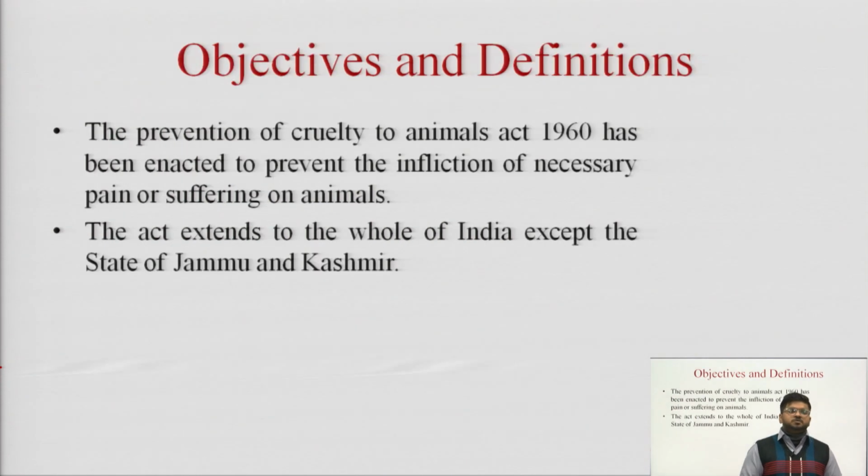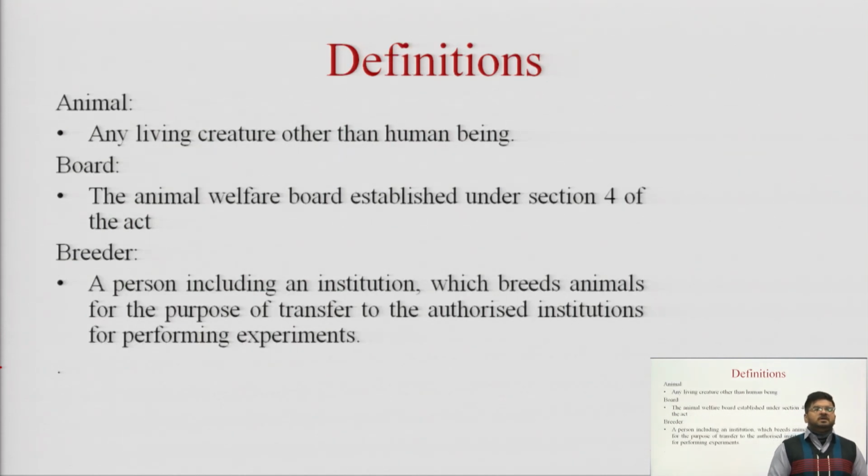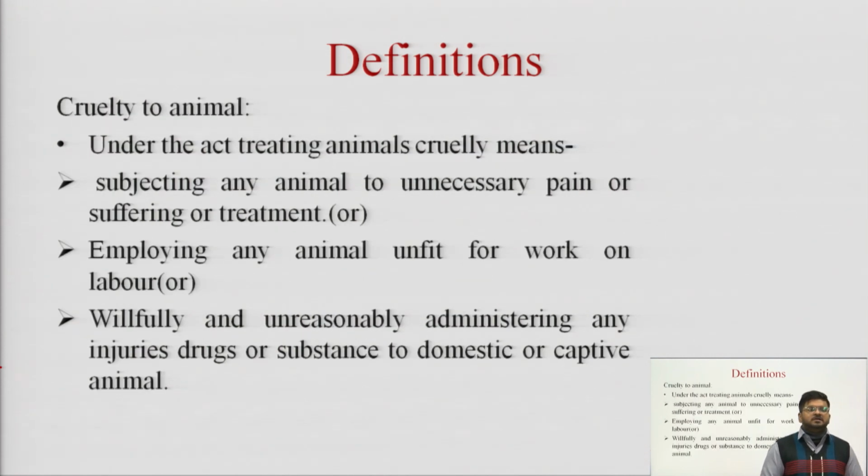and its constitution. Objectives and definitions: as we have studied, the Act was passed in 1960 to prevent the infliction of unnecessary pain or suffering on animals, and it was extended to the whole of India except the state of Jammu and Kashmir. As well, we have studied the different definitions like animal, board, breeder, cruelty to animal. What is cruelty to animal?